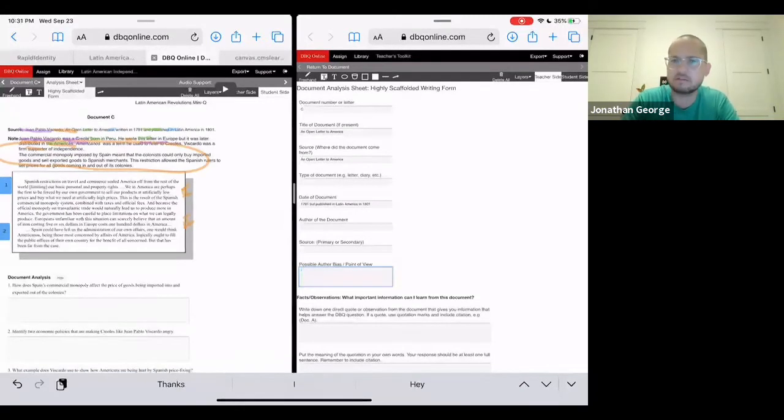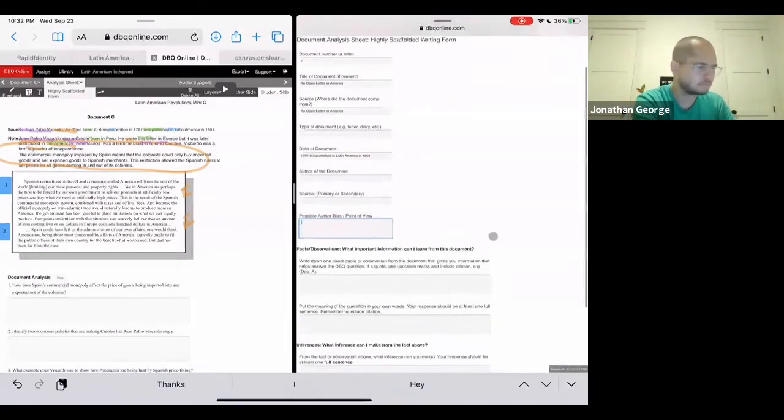Right? Similar to Simon Bolivar. This person is fighting for independence. This person is in this battle, okay? And so, hopefully that kind of steers you towards whether this individual is biased or not. I mean, this person's in the fight, okay? Tons to gain or lose depending on the result. So just keep that in mind as you're writing the possible author bias and point of view.